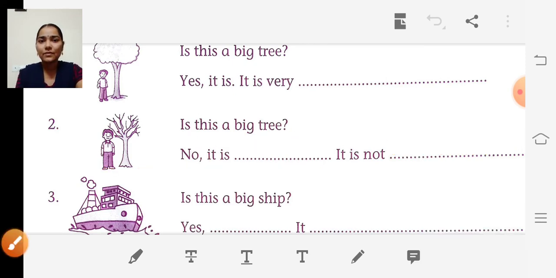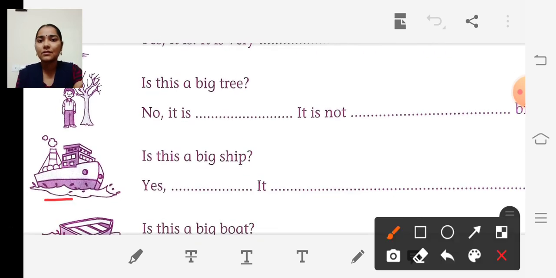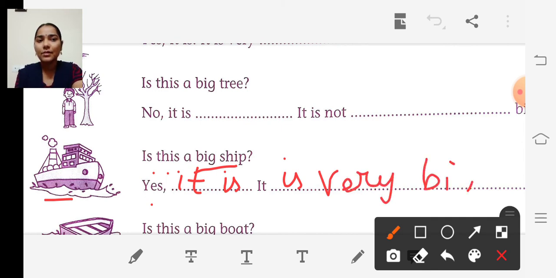Okay children. The third one, ship is there, isn't it? So the question is, is this a big ship? Yes, it is. Yes, it is. It is very big. Okay.